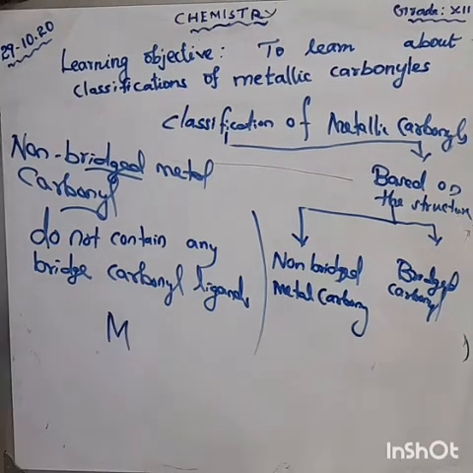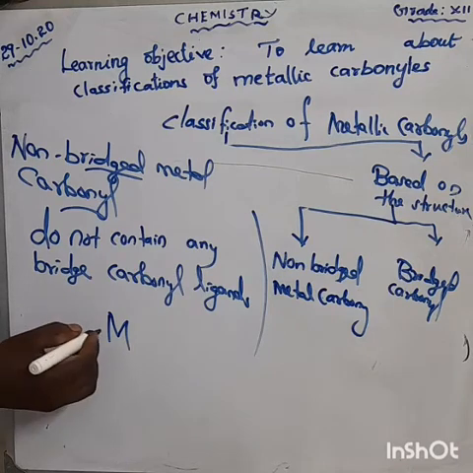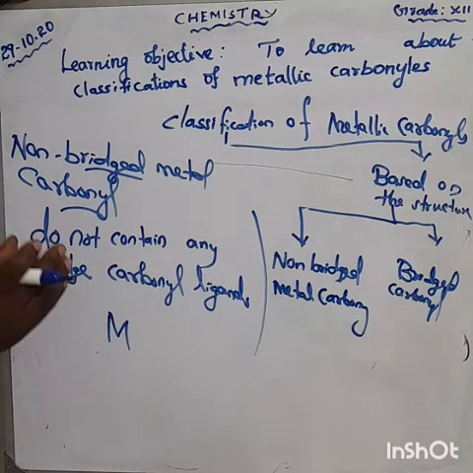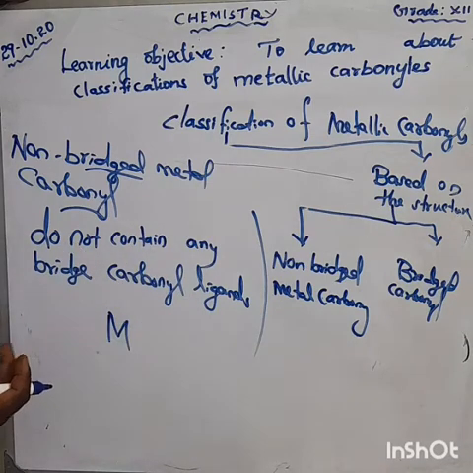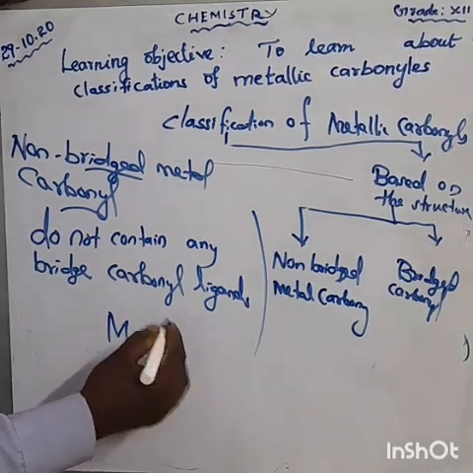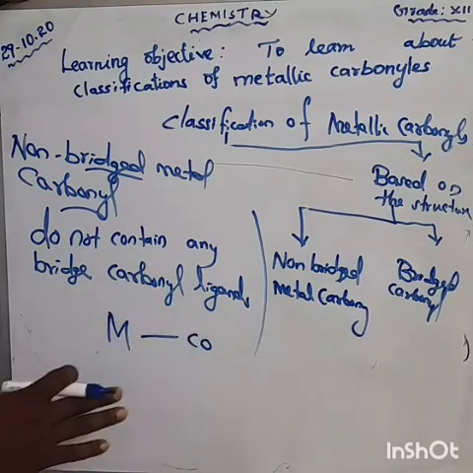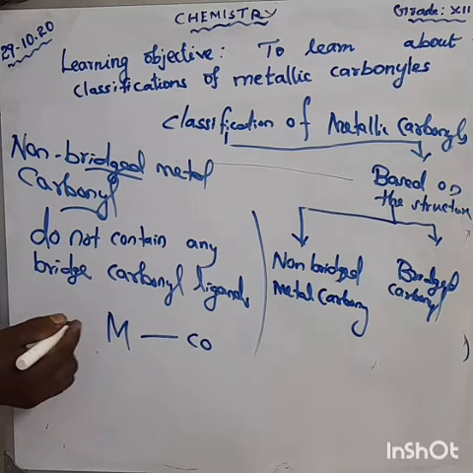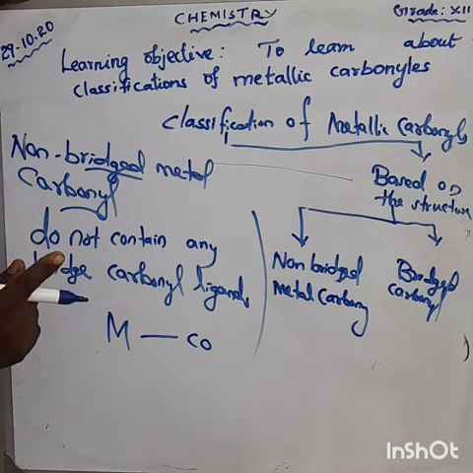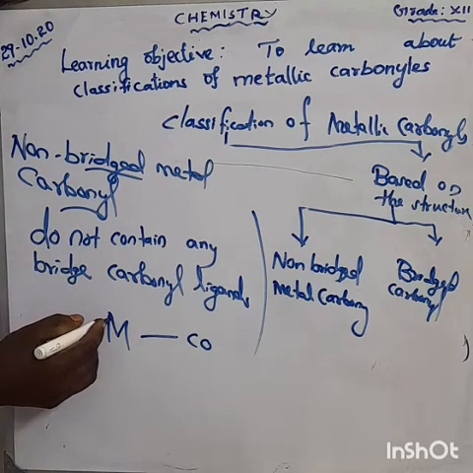Here, one of the metals does not contain any bridging carbonyl ligand. Have no bridge, have only terminal.